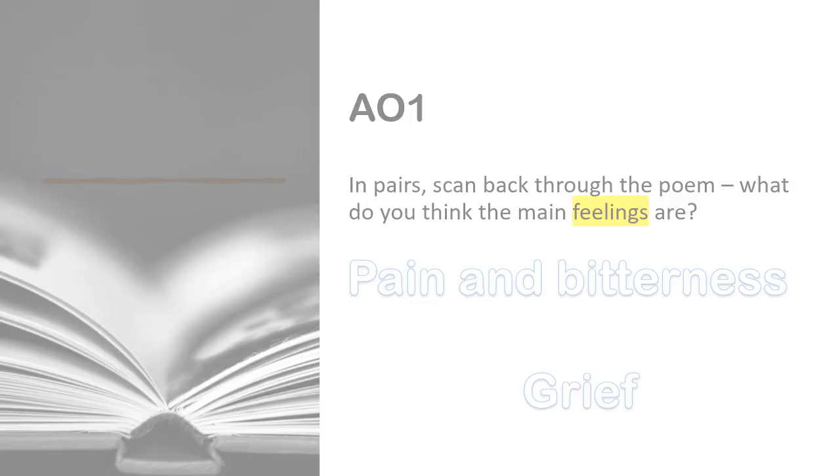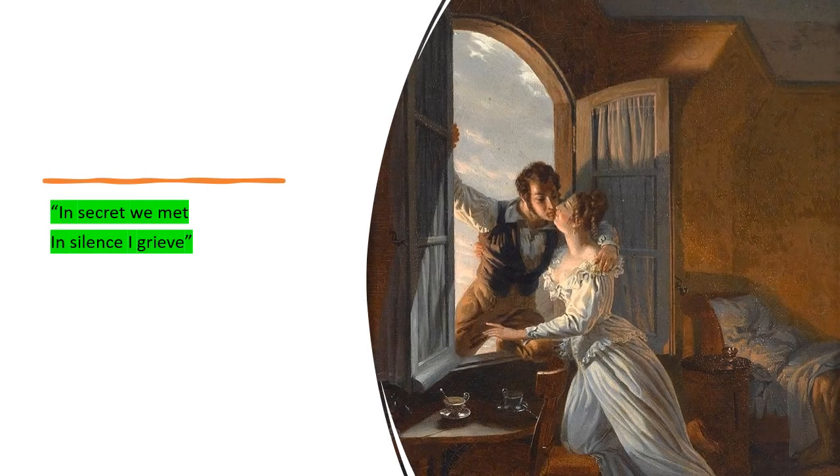Now, in terms of AO2, I like to look at "in secret we met, in silence I grieve." And I know that maybe your teacher has chosen a different quote, and that's absolutely fine. It's not that one's better than the other. This is just one I like to do. So if you want to jot down "in secret we met, in silence I grieve" in the middle of a mind map, I'm going to talk you through some key ideas.